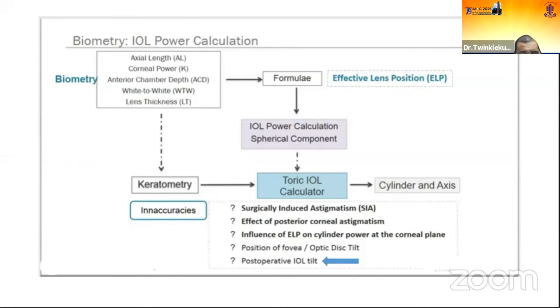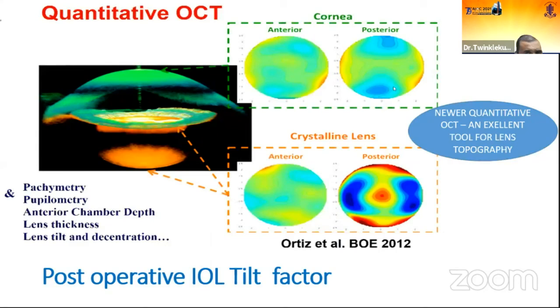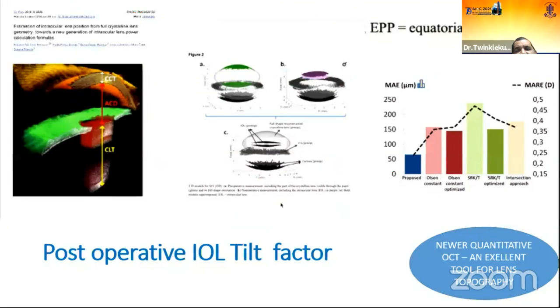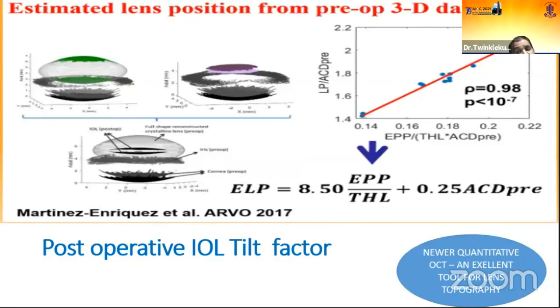The last, and now widely talked about, is the postoperative IOL tilt. Because of better understanding and better machines, the newer OCT machines are giving us lens topography. The anterior surface of the lens, the posterior surface of the lens, and everything is calculated and measured by this newer tool. They give us another terminology, that is the equatorial plane position of the lens, and this equatorial plane position also has a significant correlation with the effective lens position.